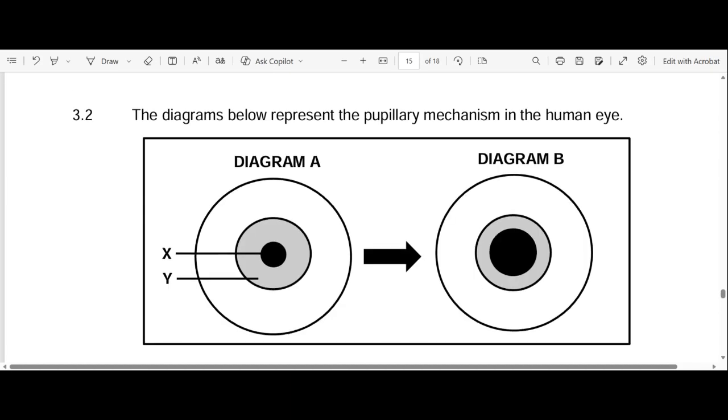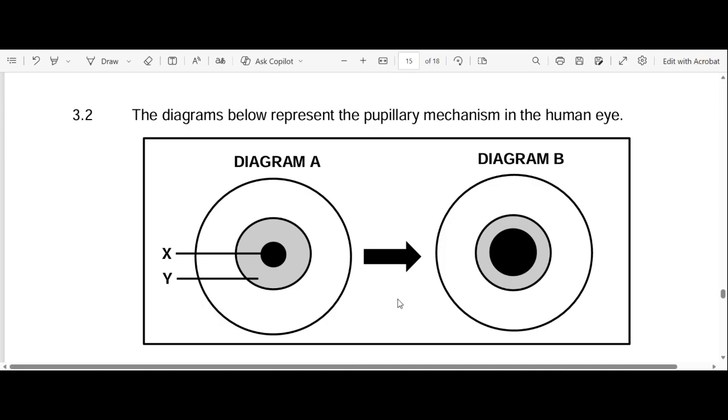Let's go to 3.2. Diagrams below represent the pupillary mechanism in the human eye. So really it's easy to analyze the structure. What is structure Y? Structure Y is the iris, right? And structure X is the pupil, okay?